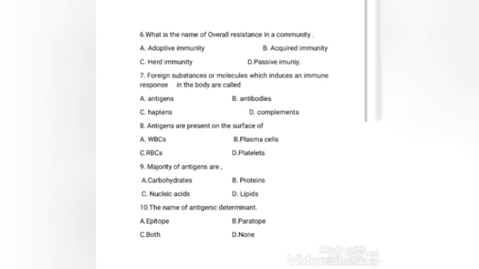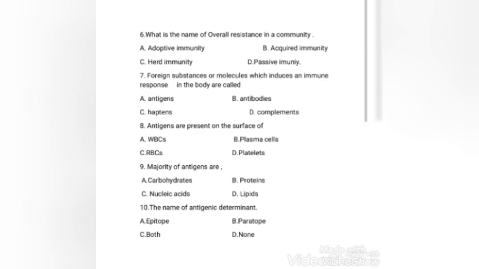Next question: foreign substances or molecules which induce an immune response in the body are called antigens, antibodies, hapten, complements. The right answer is option A, antigens. Next question: antigens are present on the surface of WBCs, plasma cells, RBCs, platelets. The right answer is option C. Antigens are present on the surface of red blood cells.